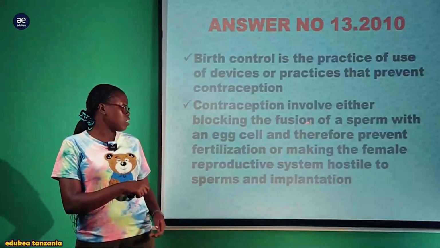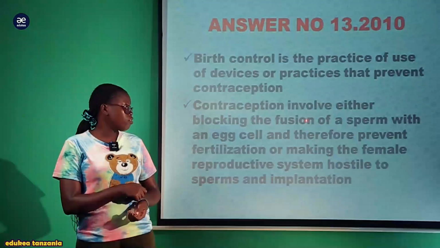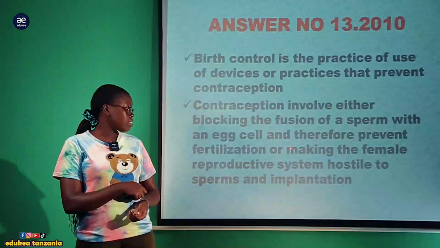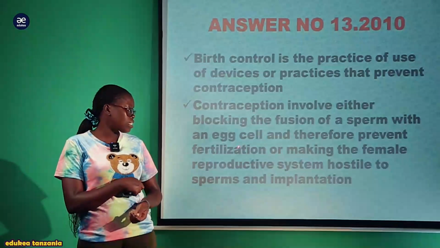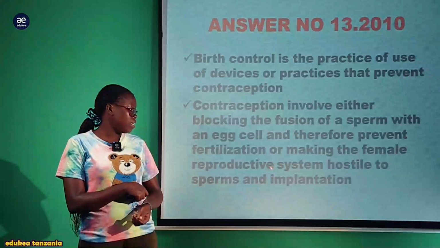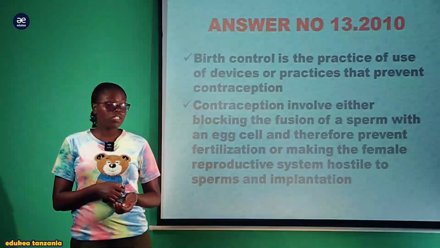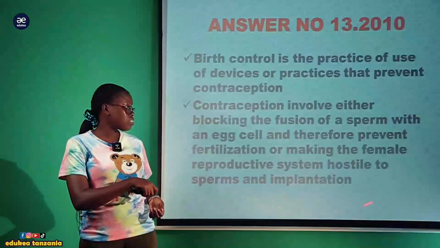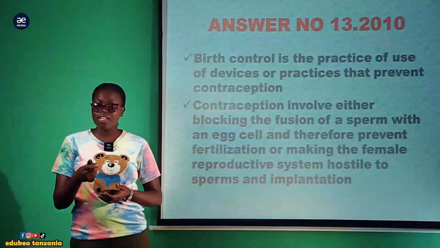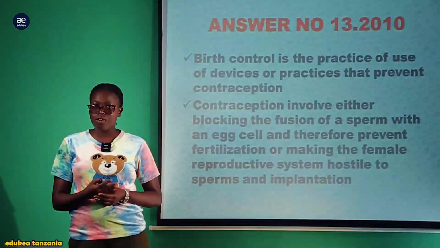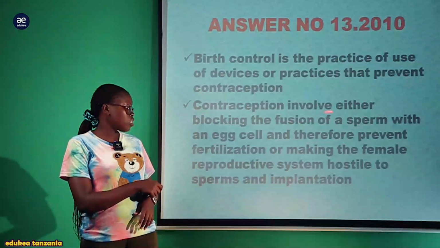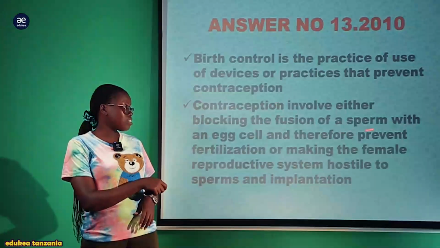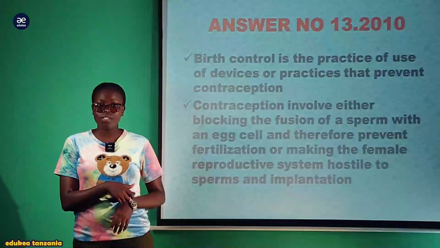So contraception involves either blocking the fusion of the sperm with an egg cell and therefore preventing fertilization, or making the female reproductive system hostile to sperm and implantation. Our question has been derived from this concept, where you are needed to write the birth control concerning the practices which block the fusion of the sperm with the egg cell, and this is fertilization.